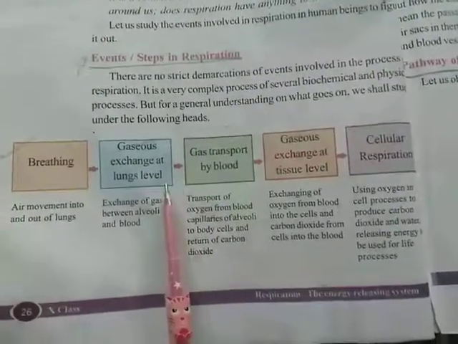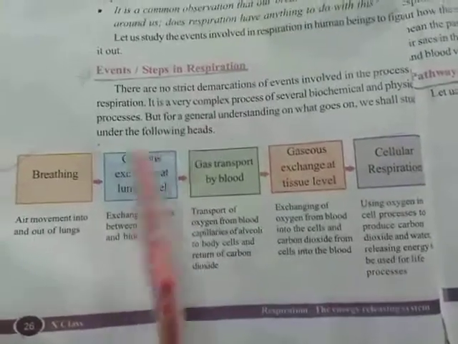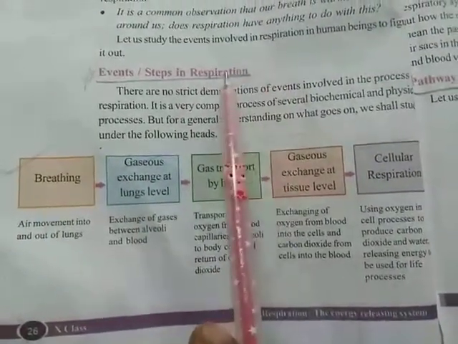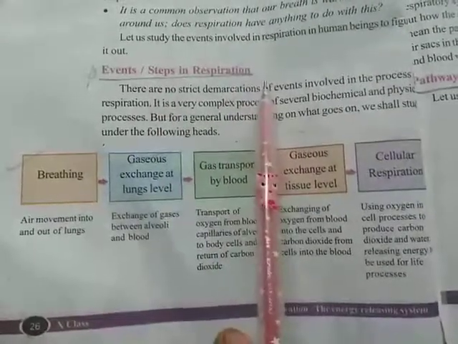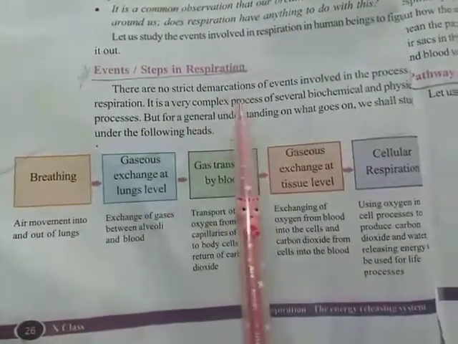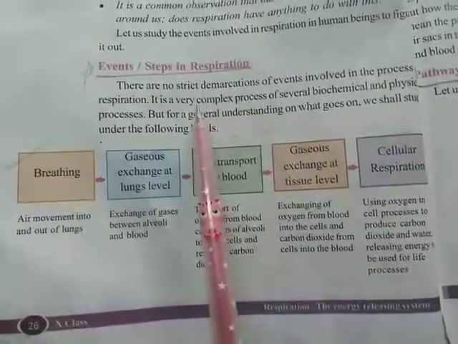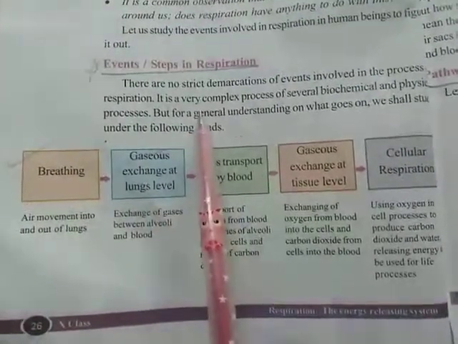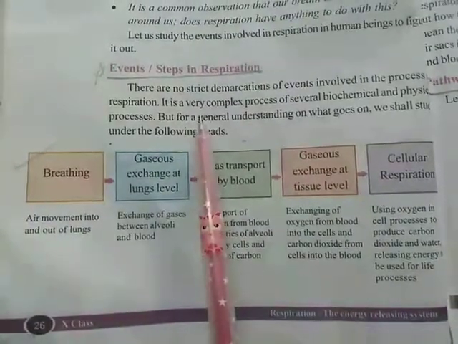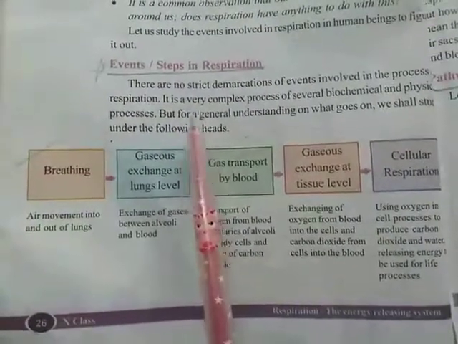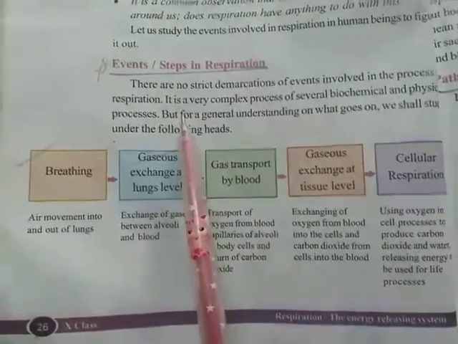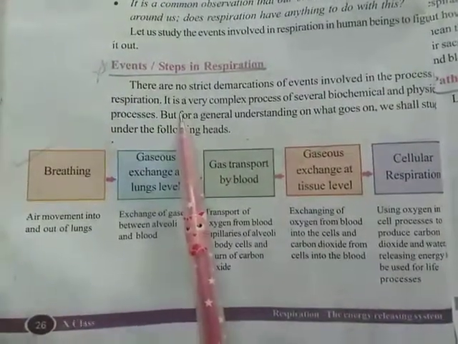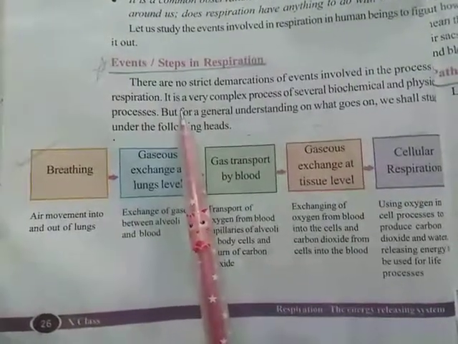Now we are discussing chapter 2, page number 26, events or steps in respiration. Already we know about respiration. Respiration includes both inhalation and exhalation. In the inhalation process, what will happen? We will take atmospheric gases into our internal system. In exhalation, we will remove carbon dioxide from our internal system to the outside environment.